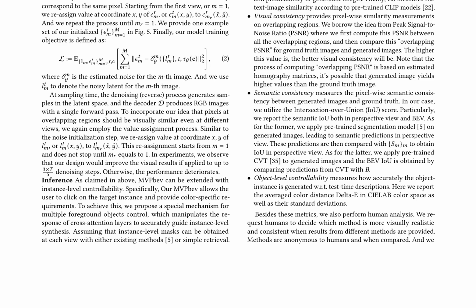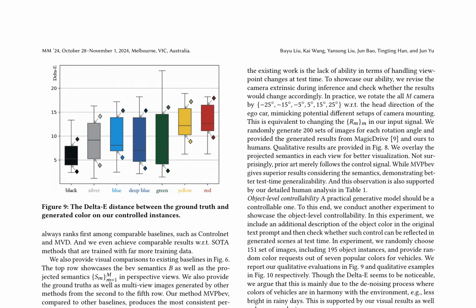The model is evaluated on the NuScenes dataset, which provides full 360-degree coverage with 6 cameras, and the evaluation metrics include image quality, visual consistency, semantic consistency, and object-level controllability. The results show that MVPbev outperforms state-of-the-art methods in terms of image quality, visual consistency, and semantic consistency. Human analysis also demonstrates that MVPbev generates more visually and semantically consistent images and achieves better object-level controllability.